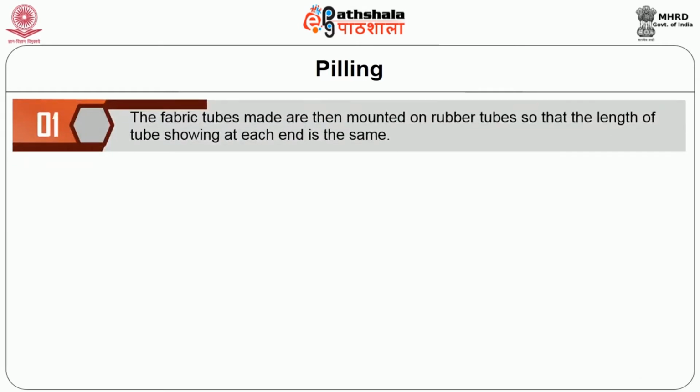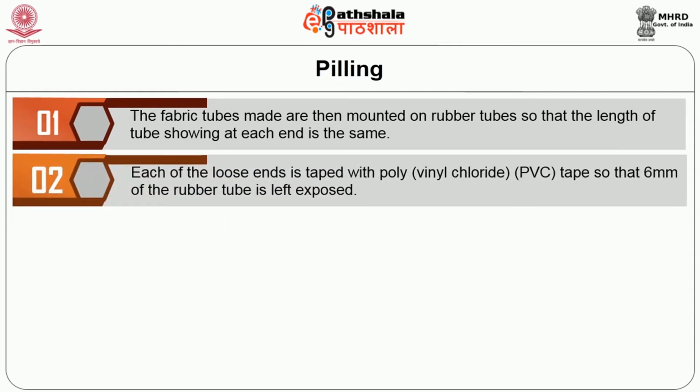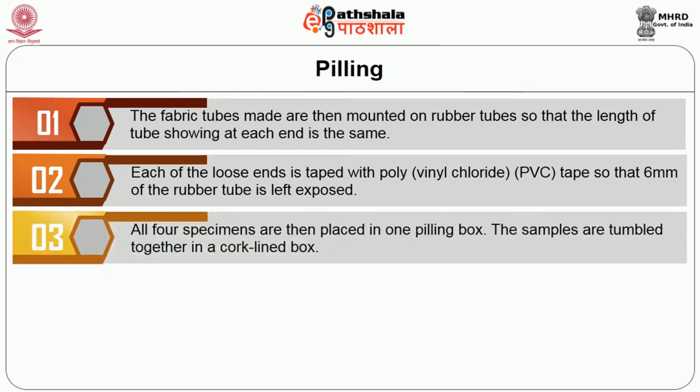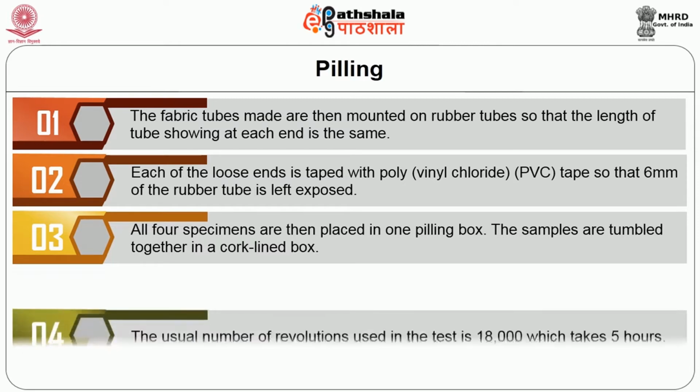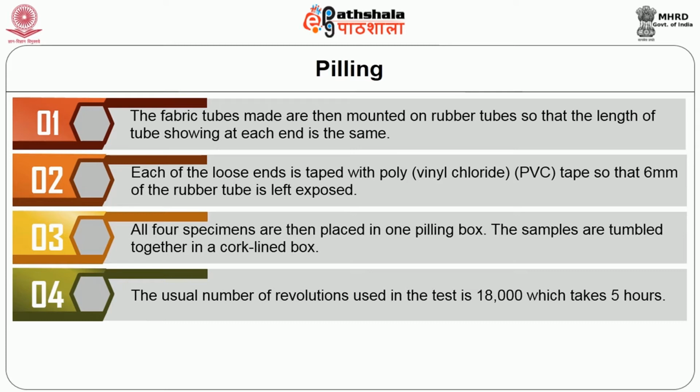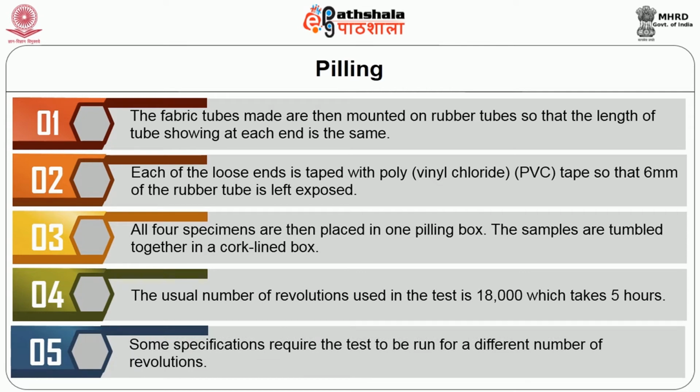The fabric tubes made are then mounted on the rubber tubes so that the length of tube showing at each end is the same. Each of the loose ends is taped with polyvinyl chloride tape so that 6 mm of rubber tube is left exposed. All 4 specimens are then placed in the pilling box. The samples are tumbled together in the cork-lined box. The usual number of revolutions used in the test is 18,000, which takes 5 hours. Some specifications require the test to be run for a different number of revolutions.